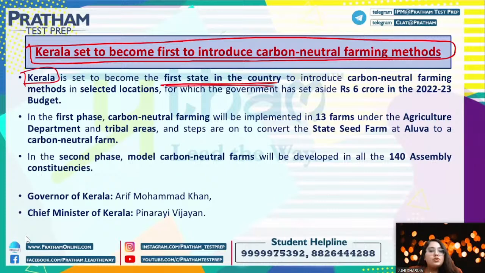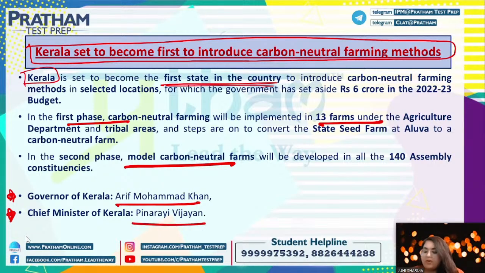Now, as I have already told you, it will start in phases. In the first phase, 13 farms of the agricultural sector will be covered. In the second phase, more constituencies will be added, so it will obviously start in phases. Now, when we are studying Kerala news, the question will come: who is the governor of Kerala? Who is the chief minister of Kerala? The governor of Kerala is Arif Muhammad Khan and the chief minister of Kerala is Pinarayi Vijayan. So these two things you need to know.